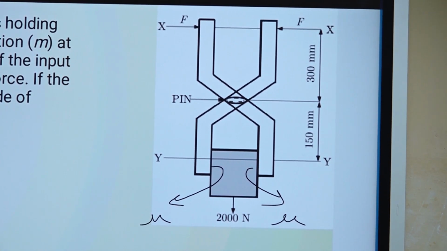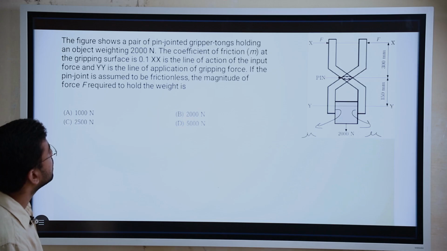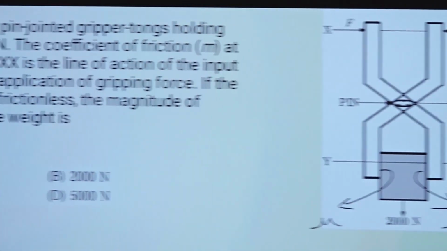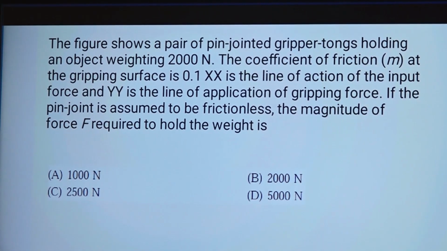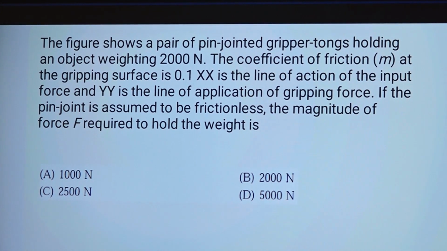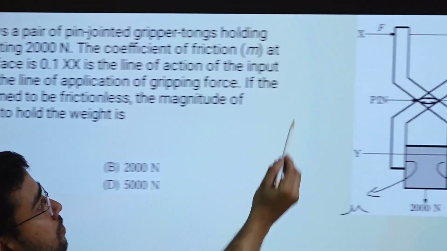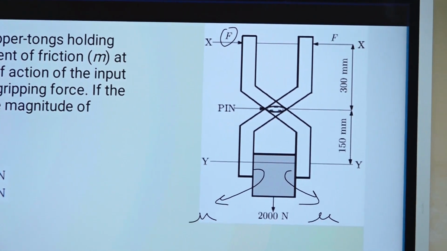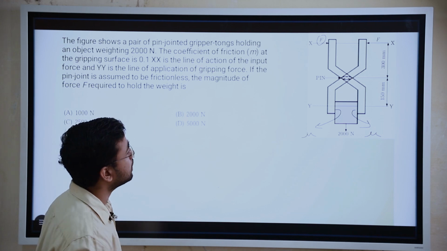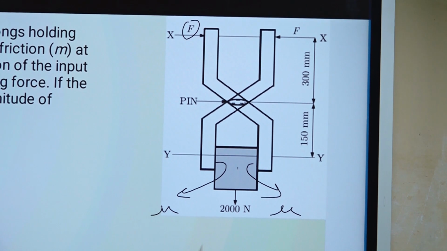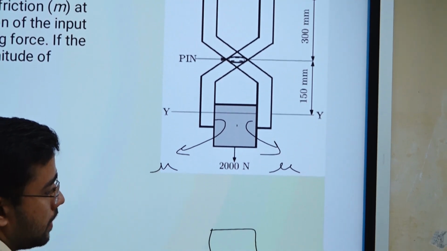xx is the line of action of the input force, and yy is the line of application of the gripping force. If the pin joint is assumed to be frictionless, find the magnitude of the force F required to hold the weight. Okay, so we have to find out the magnitude of F, right? So we have to apply the concept of friction here. First we need to make a free body diagram of this box, this weight, right?